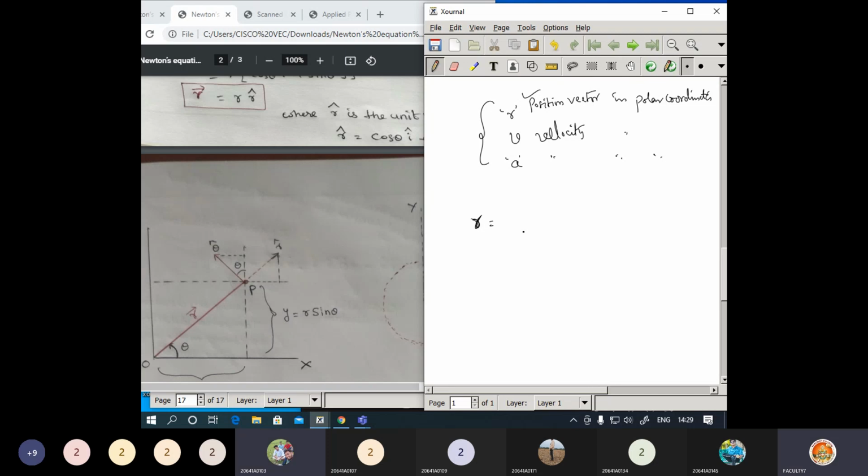R cos theta i cap plus R sin theta j cap. Now you can take R as a common factor: R times cos theta i bar plus sin theta j bar. So this is the representation of the position vector in polar coordinates.